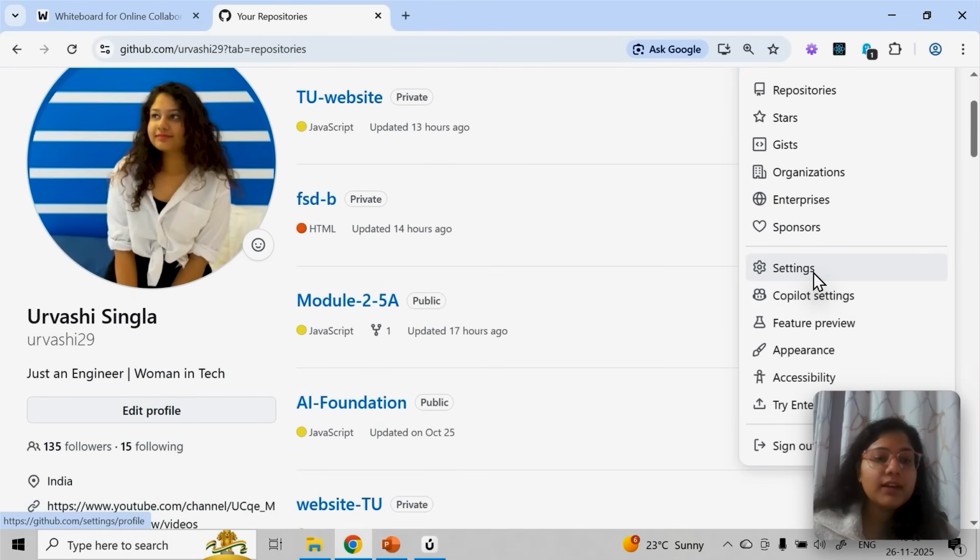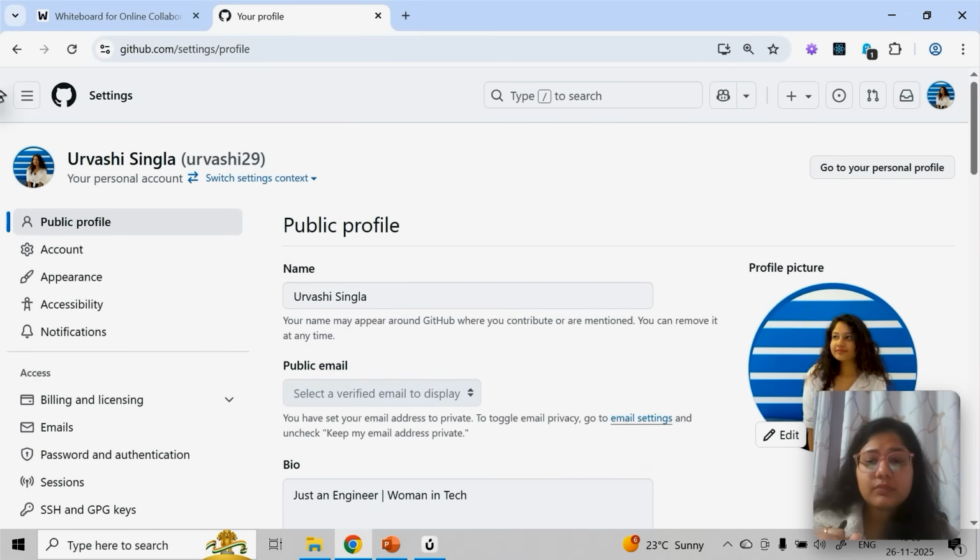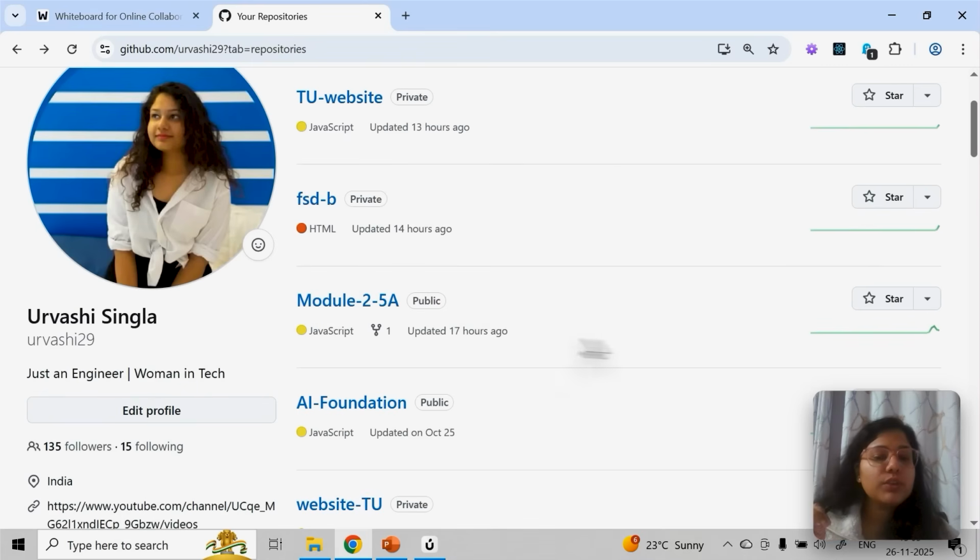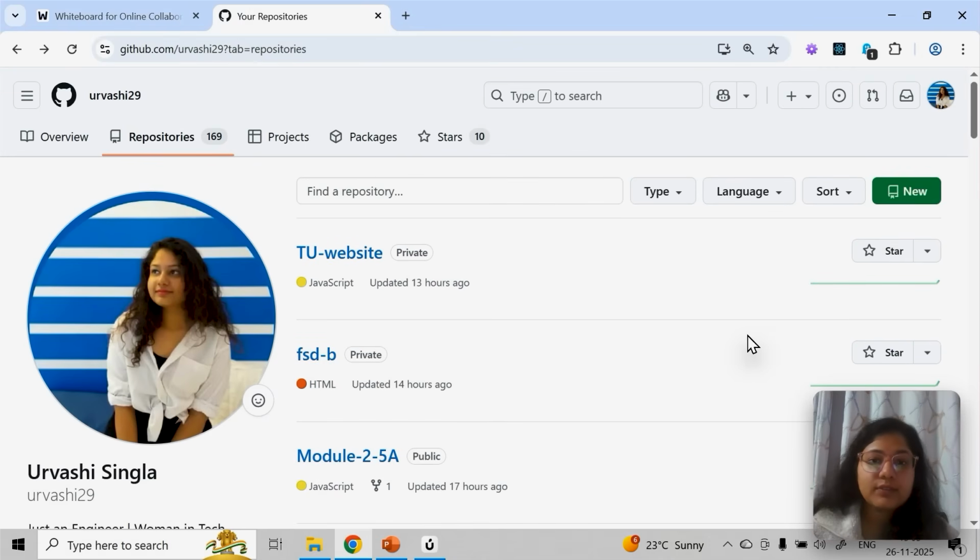Then quickly I'll click on settings, then close it. Settings is basically your personal information. Whatever email you created your account with, all that information will come. Your bio. I'm not going to show you all because my personal details are also there, but in the basic overview you can change your name, your bio, your profile picture, everything. If you want to change your password, you can do that. And if you have forgotten what email you used while creating the account, go to settings, and in access you will see the emails. All the information will come.